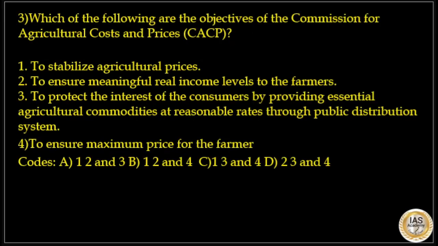Next is, which of the following are the objectives of Commission for Agricultural Costs and Prices, that is CACP? Statement number 1, to stabilize agricultural prices. Statement number 2, to ensure meaningful real income levels to the farmers. Statement number 3, to protect the interest of consumers by providing essential agricultural commodities at reasonable rates through public distribution system. And statement number 4, to ensure maximum price for the farmer.